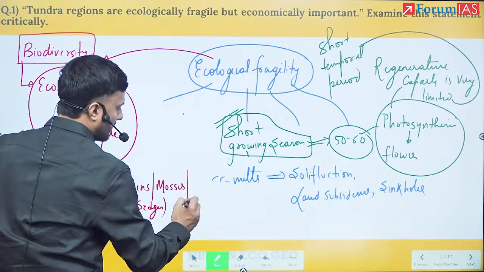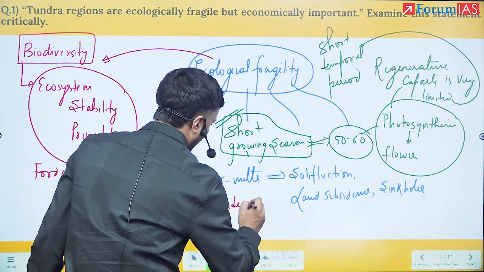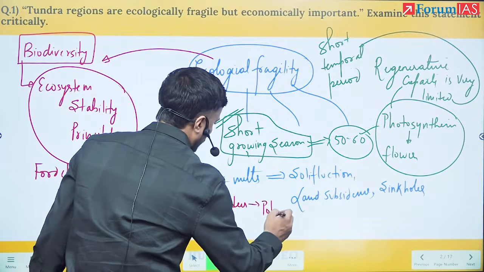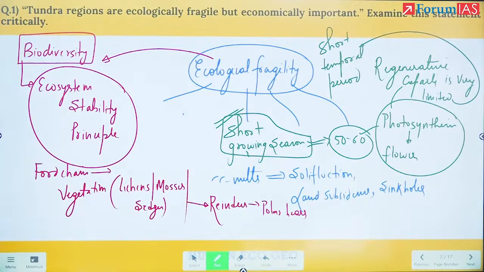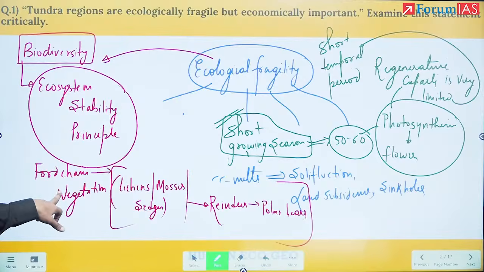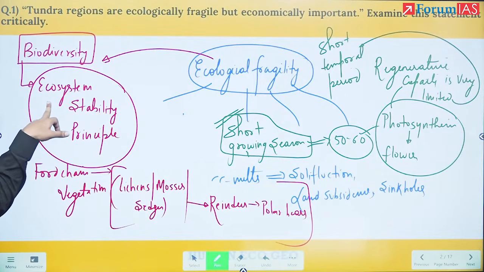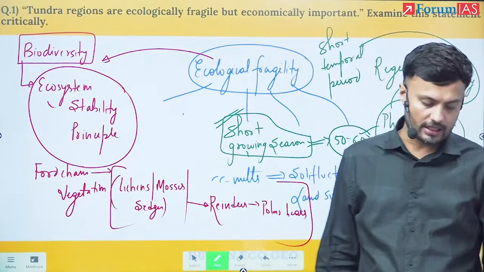These sedges are grazed by reindeers, and reindeers are eaten by polar bears. So any disruption in the food chain can have a cascading effect on the ecosystem stability of the tundra region.